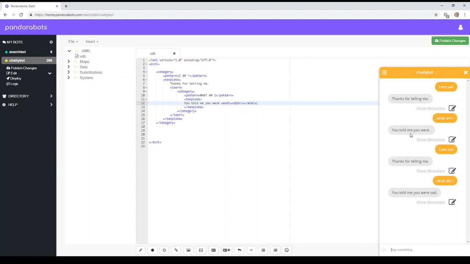If you find you get unexpected results like that, it's the eval tag. Eval and learn work hand in hand to create categories like that. So let's try another one. Let's try and make it so we can educate our bot. So x equals y.